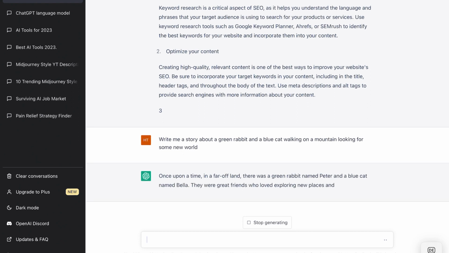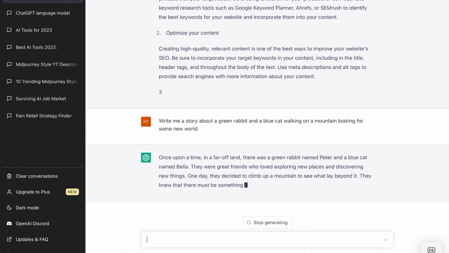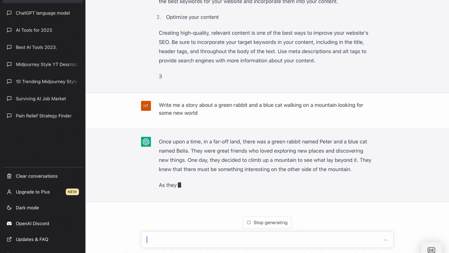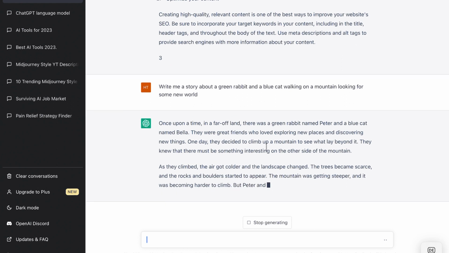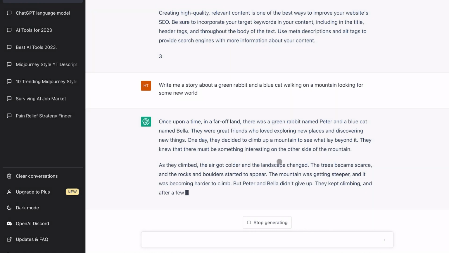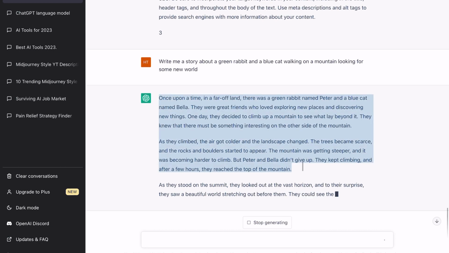And it started already: once upon a time in a far off land, there was a green rabbit named Peter and a blue cat named Bella. So it's starting to generate this content. But what I want to find out now is, is this content unique? Because it actually should be unique. The input was very unique and not pretty normal.